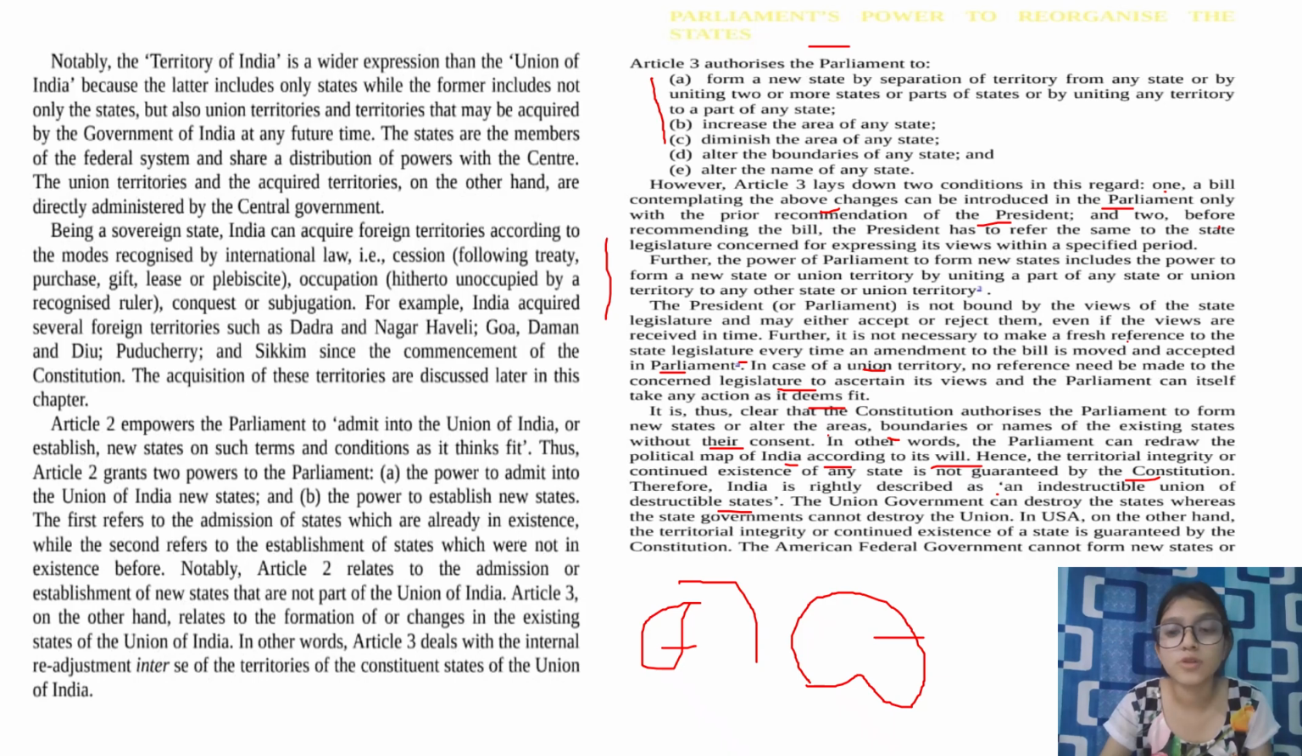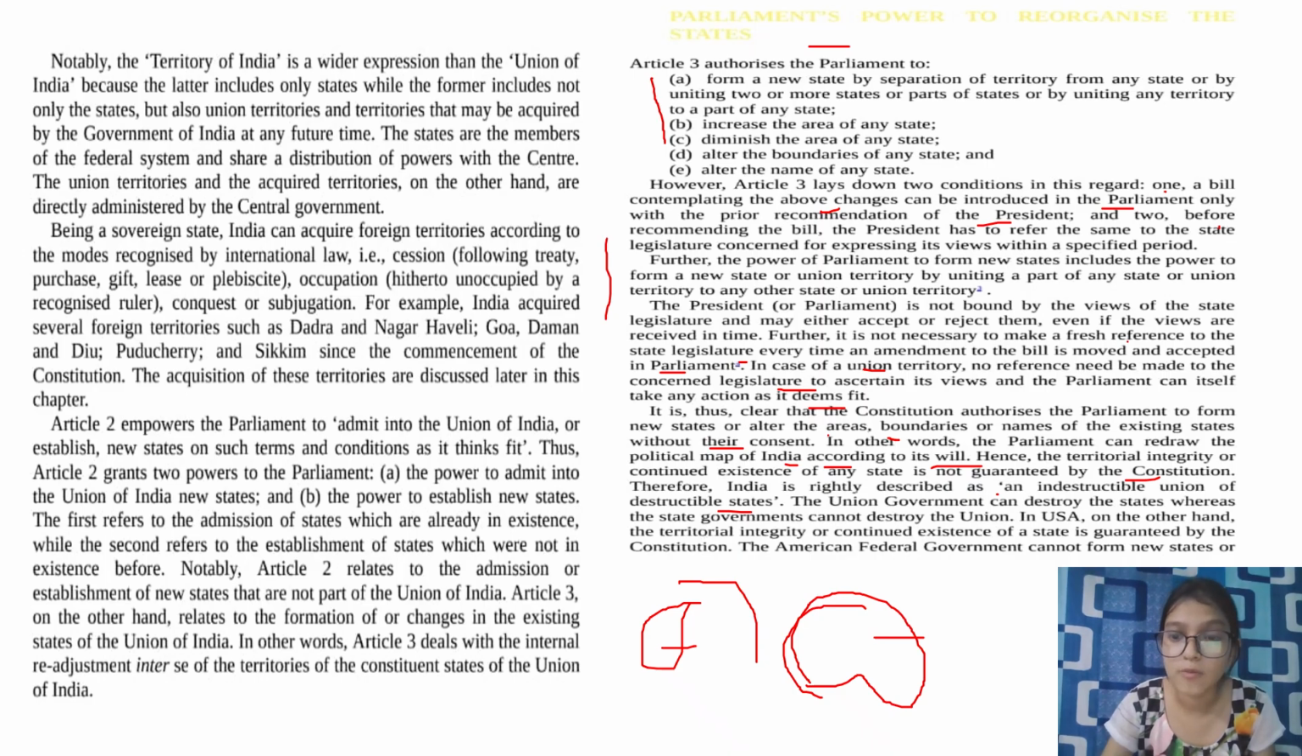This point you can also note down. This is very easy to remember: what is India? India is rightly described as an indestructible union of destructible states. You cannot destroy the union, but you can destroy the states. It has the procedure in our Indian constitution. You can do whatever you want to do with the particular state. So the states are destructible in nature when we talk about the Indian constitution.